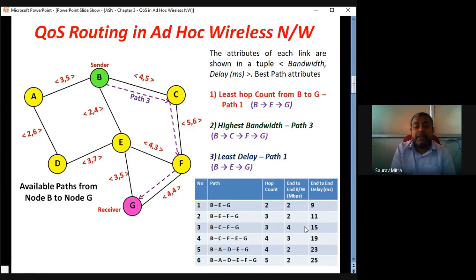So if somebody is looking for the path with the highest bandwidth and other parameters are not of any importance, they will go by path number 3. If somebody says I don't want to check the bandwidth, I want only the lowest hop count, then path 1 will be best, because although path 1 has lower bandwidth, it has the lowest hop count.